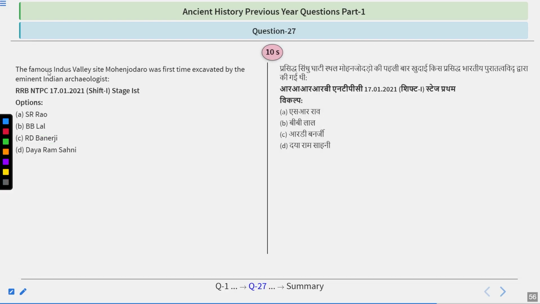Okay, another one. The famous Indus Valley civilization site Mohenjo-daro was first excavated by which eminent Indian archaeologist? So the options are S.R. Rao, B.B. Lal, R.D. Banerjee, Dayaram Sahani, and here's your time.